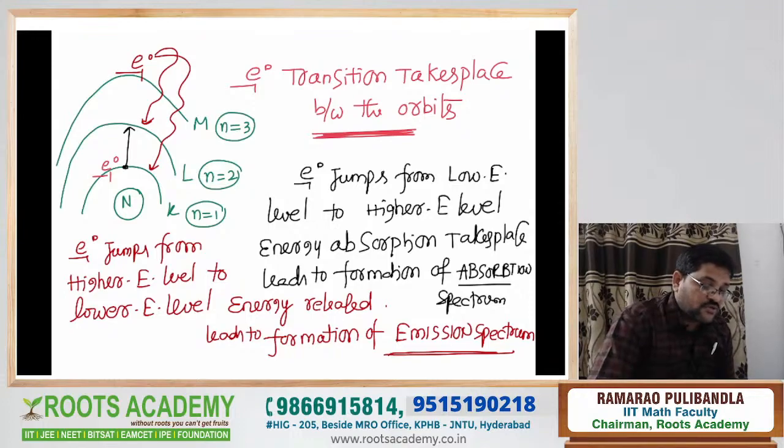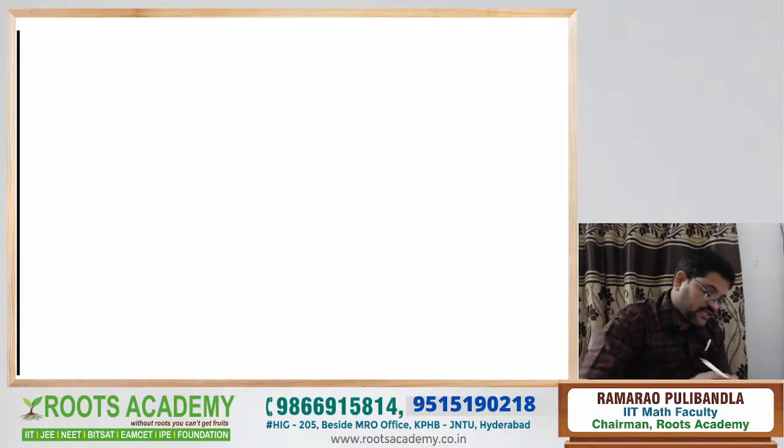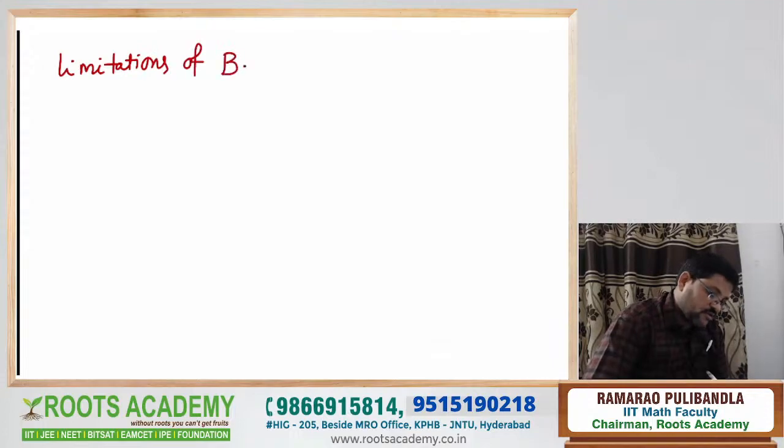The limitations are also very, very important, because when you write the merits, you should also write the limitations. For limitations, you get 1 or 2 marks. Out of the 8 marks, 6 marks are for the postulates, and the rest for the limitations. Now see, what are the limitations of Bohr's atomic model?